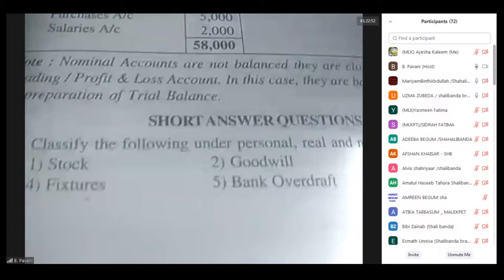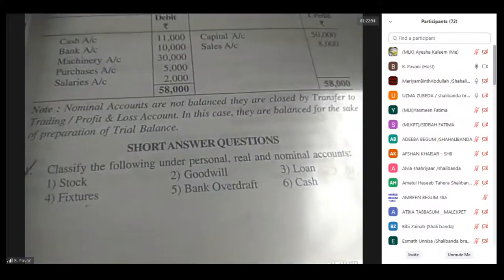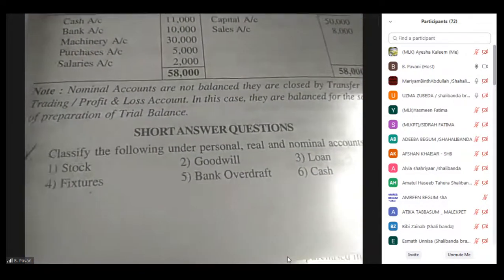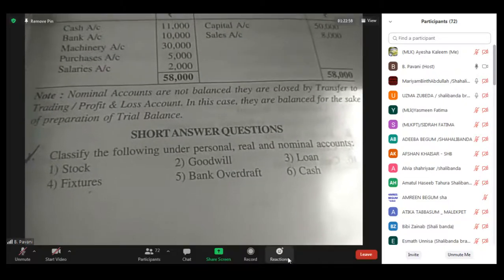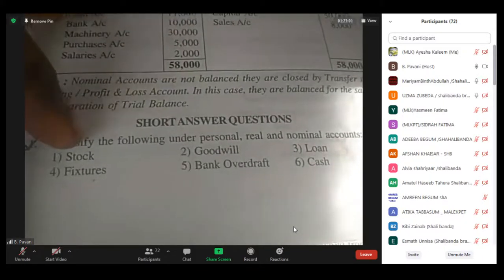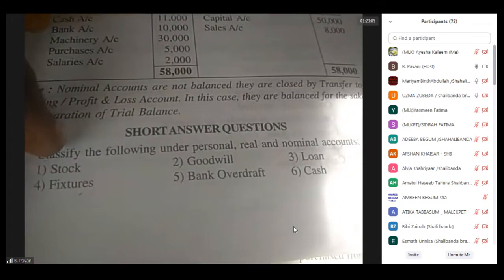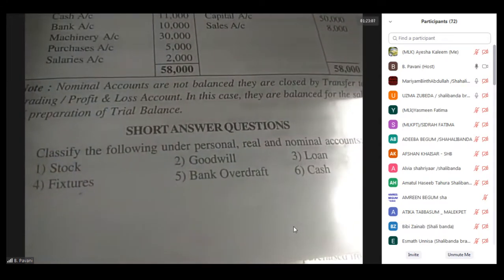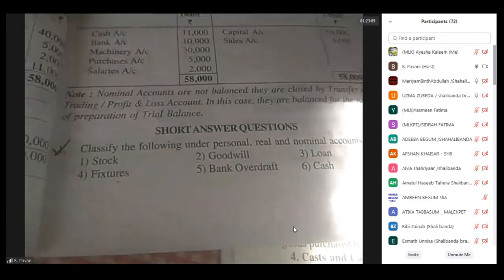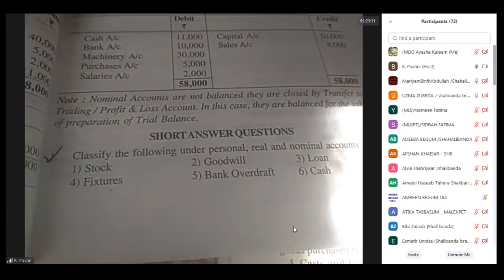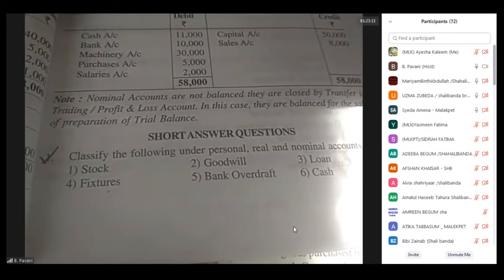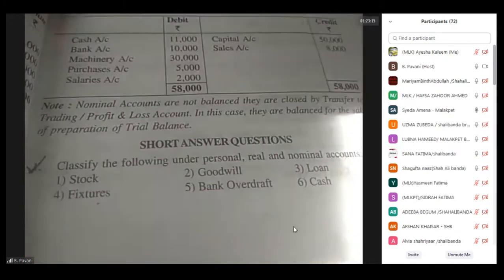As you can see, short problems. First one, they are asking to classify the following under personal, real, and nominal account. We have to identify whether it will come under the personal account, real account, or nominal account. First one is stock. Coming to stock, real account.